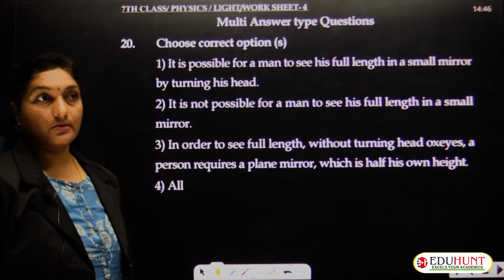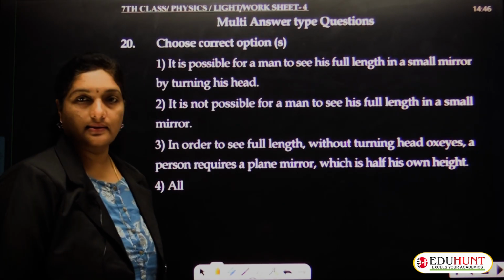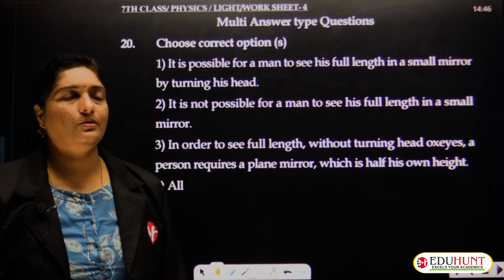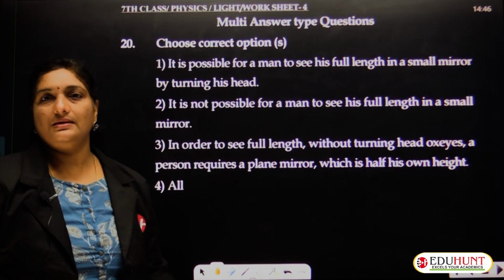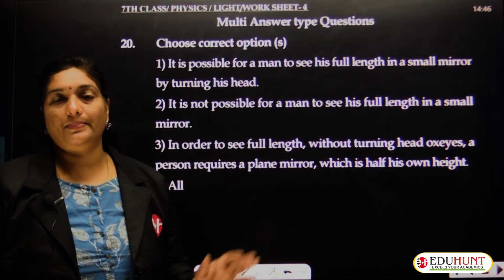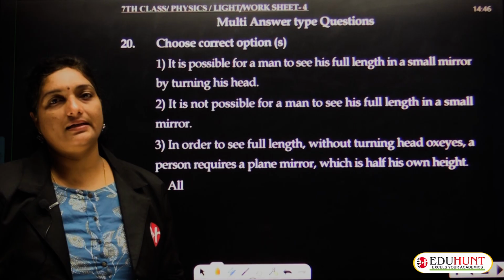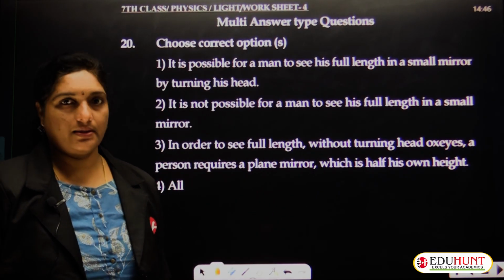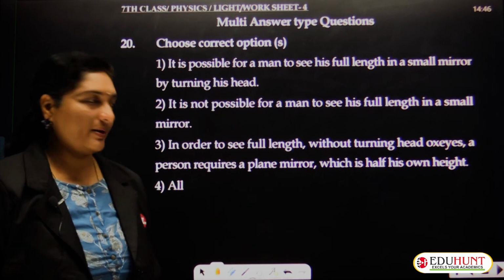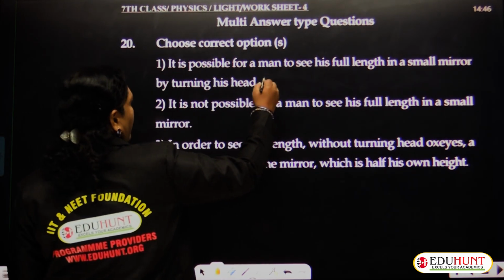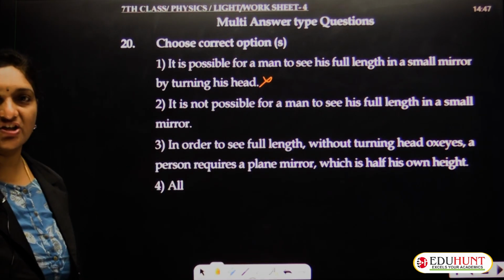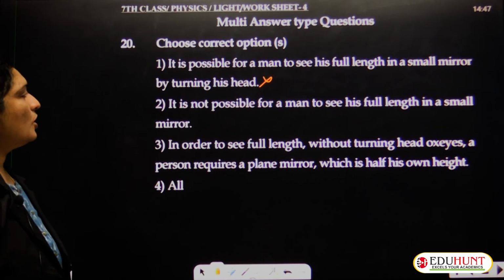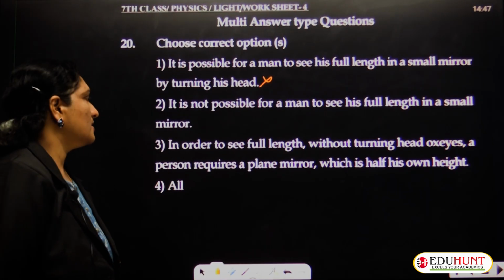Is it true? If he turns his head, is he able to see his full image in the small mirror? No, not at all possible. In a small mirror, he can't capture his complete image. The only possibility is that the height of the mirror should be half of the height of the person. Then only he can see the complete picture of himself. So by turning his head to see his complete picture is a wrong statement. It is not possible for a man to see his full length in a small mirror.